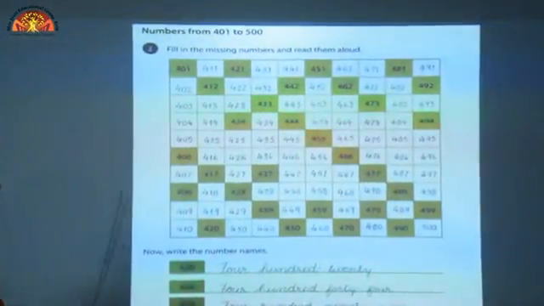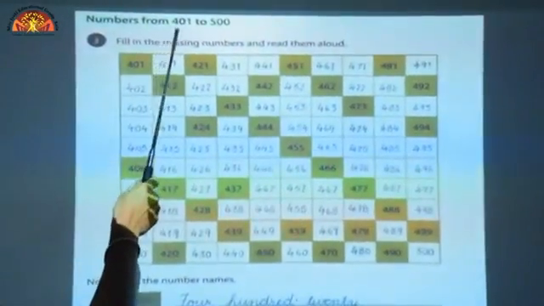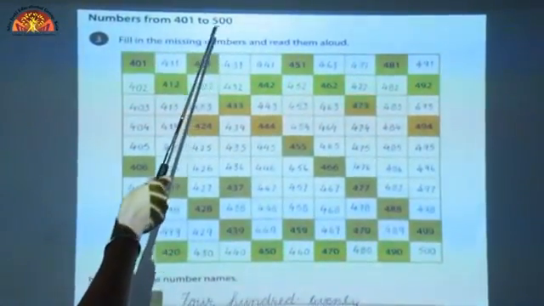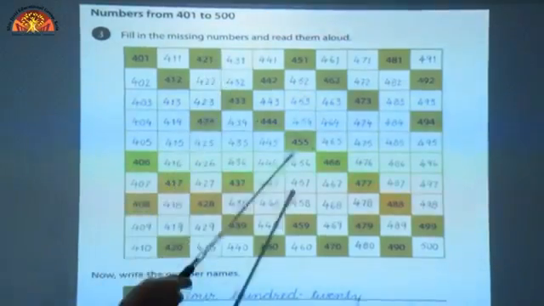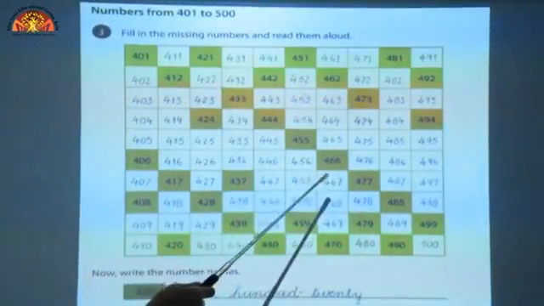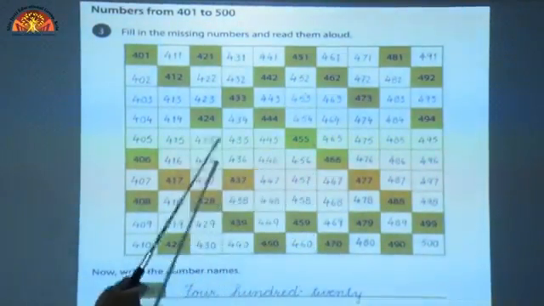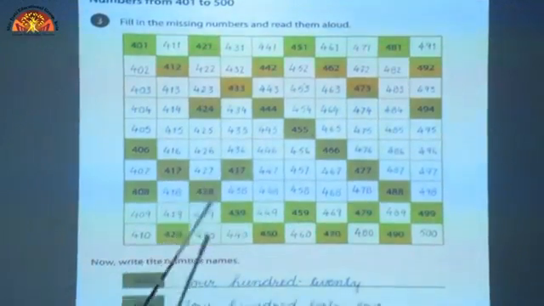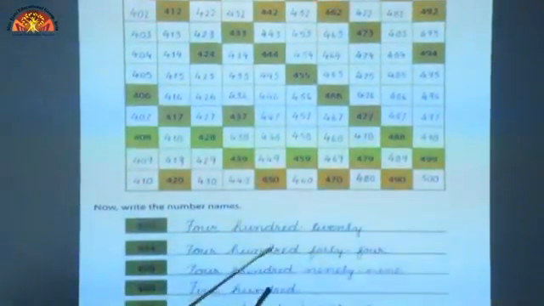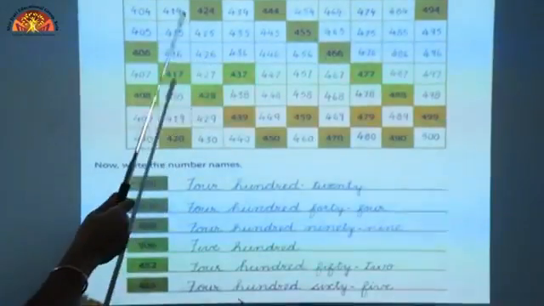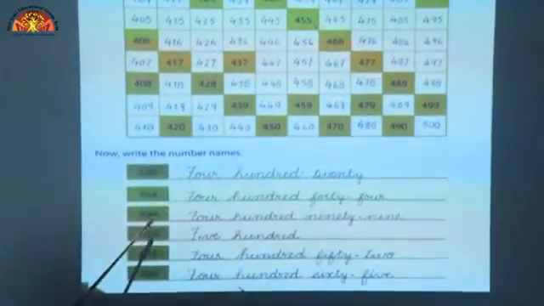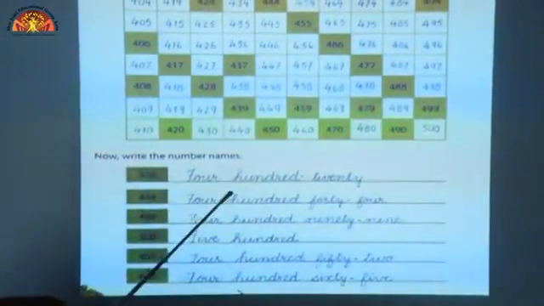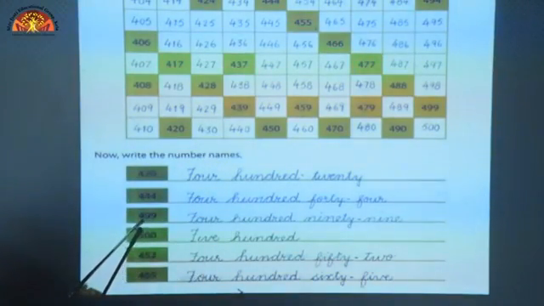Now question number 3, numbers from 401 to 500. Again you have to fill the missing numbers. In these boxes few numbers are given and you have to write the missing numbers and these number names are also related to these numbers. Let's read one number with me, then we will discuss that number name. 499.